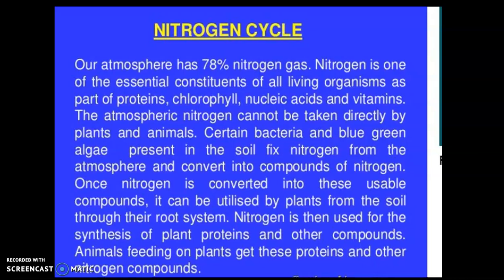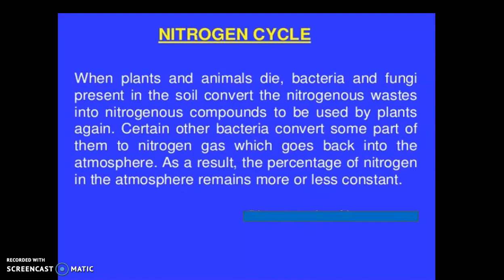And these plants which take nitrogen usually fulfill the nutrient in our body that is called protein. So nitrogen is then used for the synthesis of plant protein and other compounds, and animals feeding on plants get these proteins and other nitrogen compounds in their body. When plants and animals die, bacteria and fungi present in the soil convert that nitrogenous waste into nitrogenous compounds to be used by the plants again. Certain other bacteria convert some part of them to nitrogen gas, which goes back to the atmosphere. As a result, the percentage of nitrogen in the atmosphere remains more or less constant. So this is how a nitrogen cycle works.